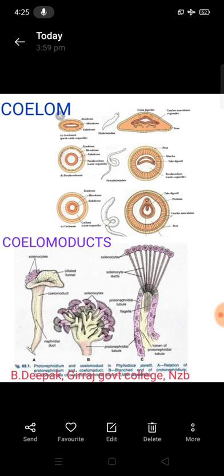Here I am sharing one diagram. First one is the coelom. Second one is the coelomoducts. There are three types of coelom. Coelom is nothing but the empty space between the body wall and the alimentary canal. The three types are acoelomate, pseudocoelomate, and eucoelom. Acoelom is the complete absence of coelom, that means the body cavity is not visible at all. Examples are Platyhelminthes and Nemertea.